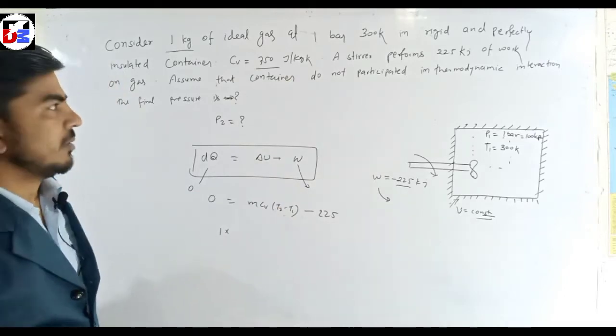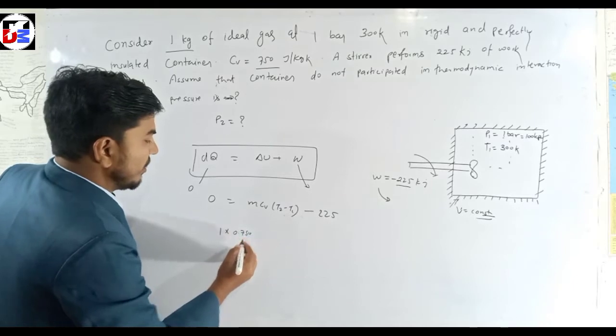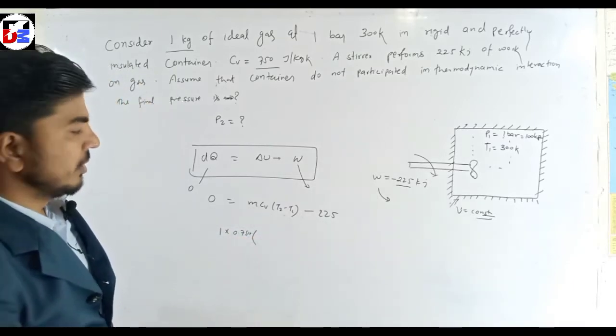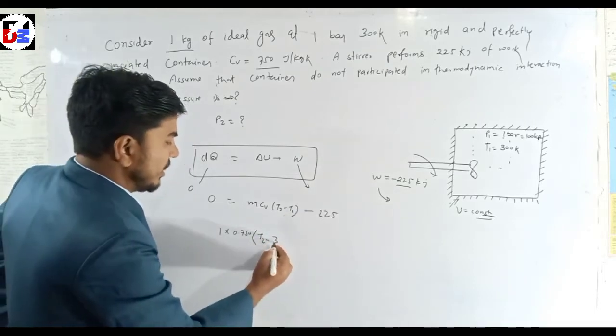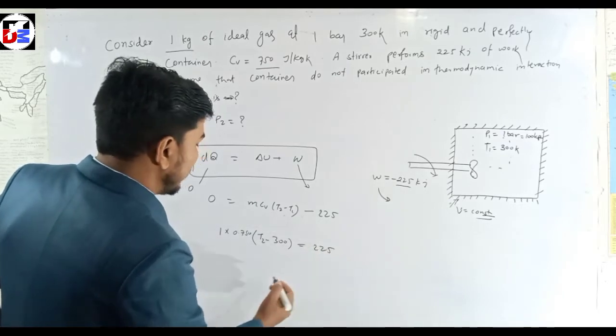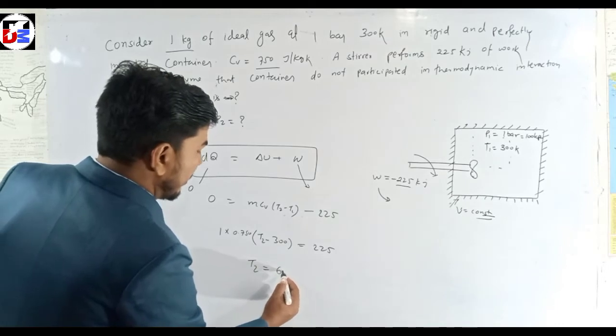We change it to kilojoule per kg Kelvin, that means 0.750. T2 is not known. So 0.750 times (T2 minus 300 Kelvin) is equal to 225, and we calculate the T2 value, which is 600.